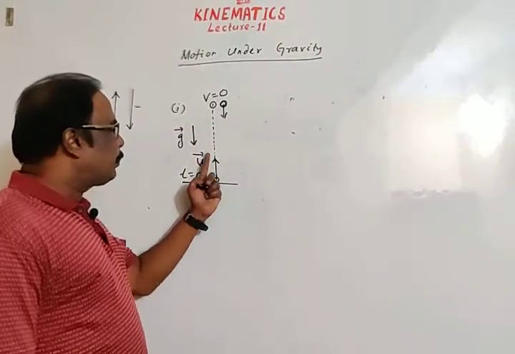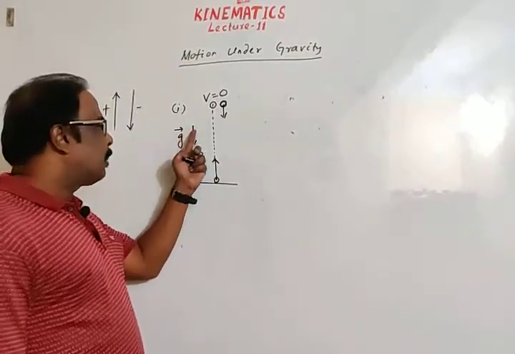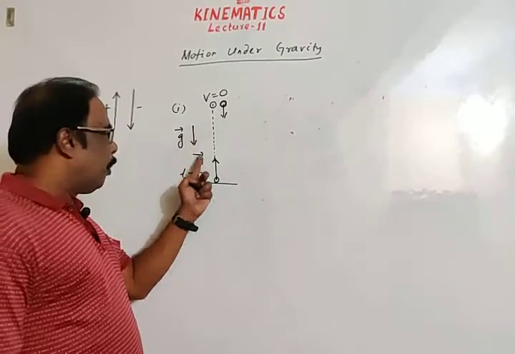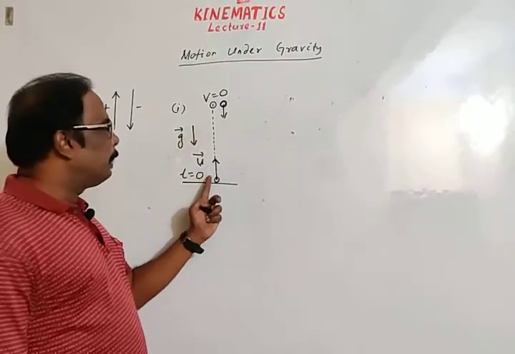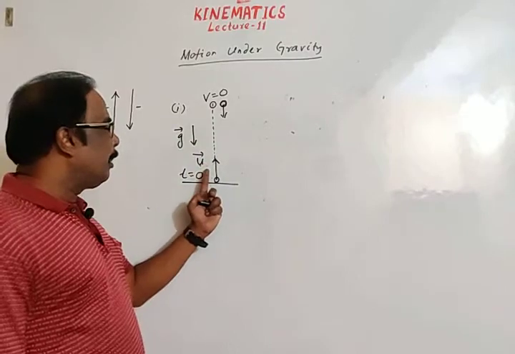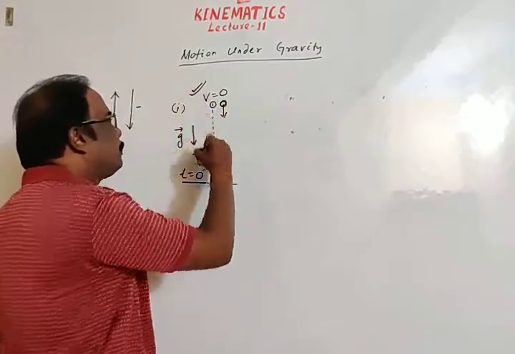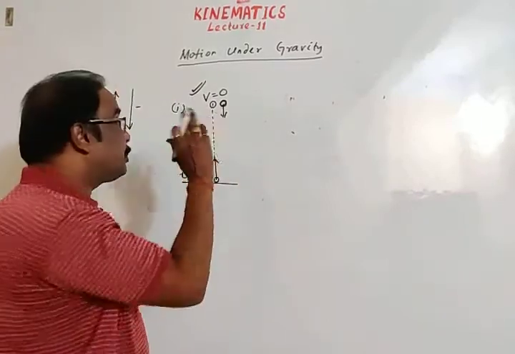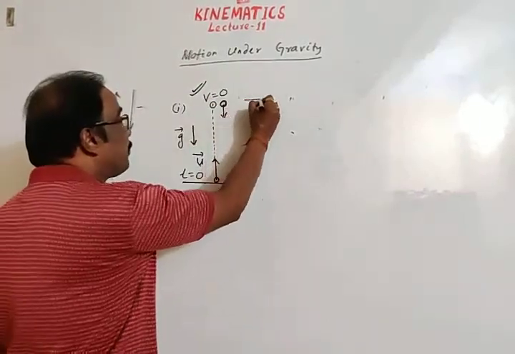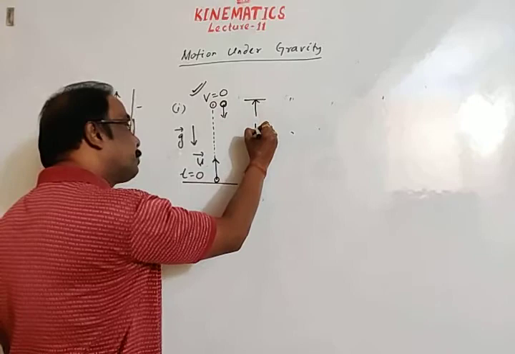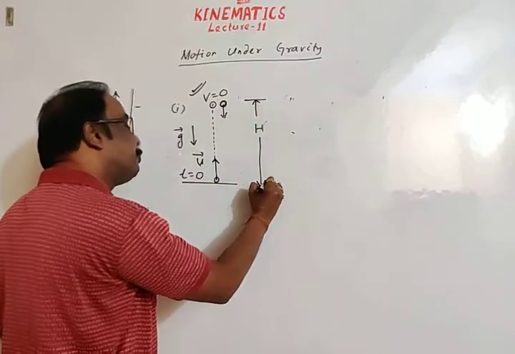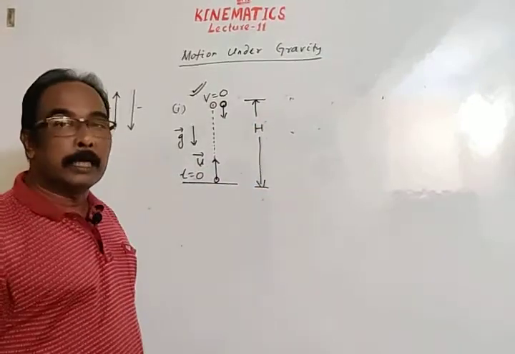The body is thrown with upward velocity u, and acceleration due to gravity is opposite to the initial velocity, so the motion is retarded. In retarded motion, velocity decreases, and finally velocity becomes zero. But this is the highest position. Let the total height reached by the body be h. h is the maximum vertical height.